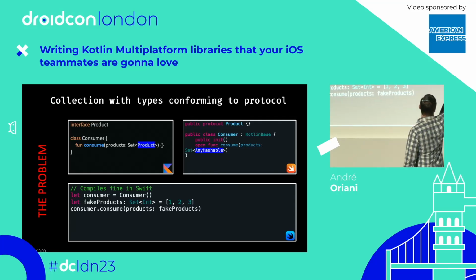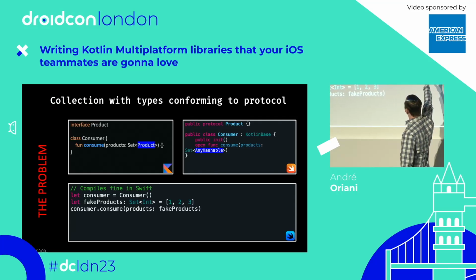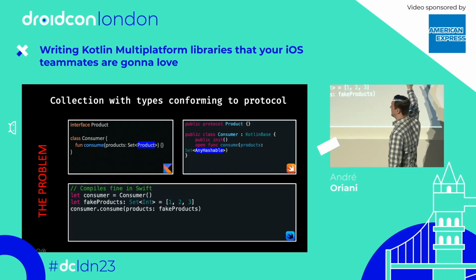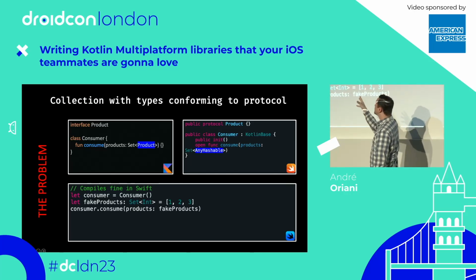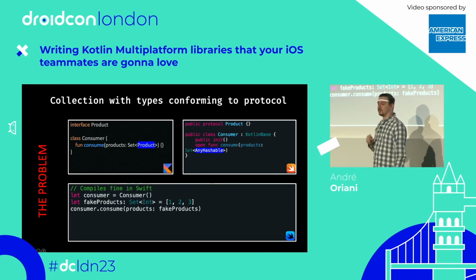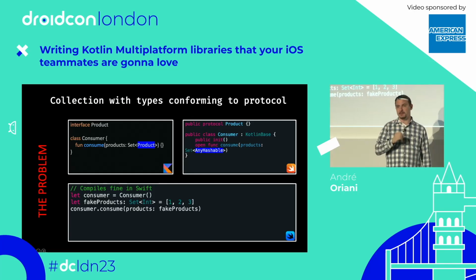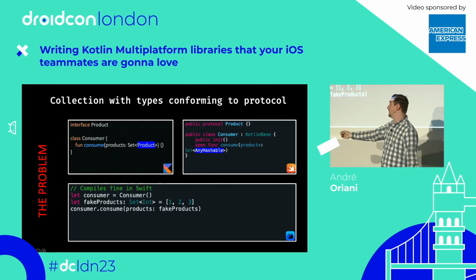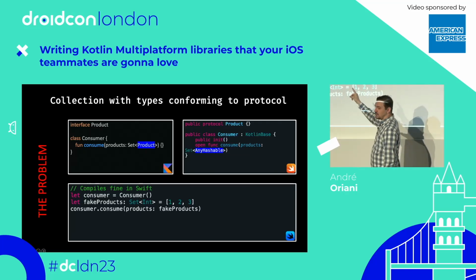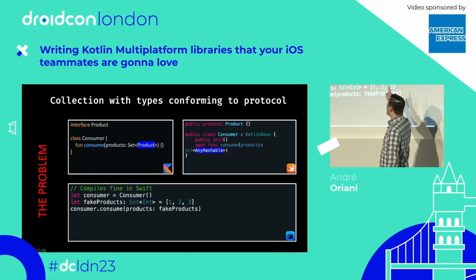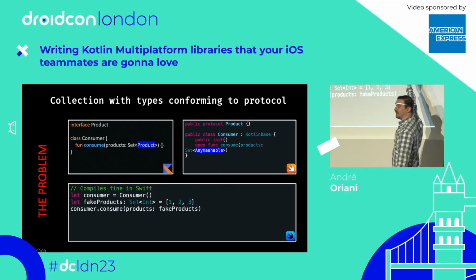But when we look at the exported Swift API, we see something different. First, our interface Product became protocol Product. Interfaces in Kotlin are mapped to protocols in Swift and Objective-C. Our class Consumer is still a class, but now our method consume is taking a set of AnyHashable.